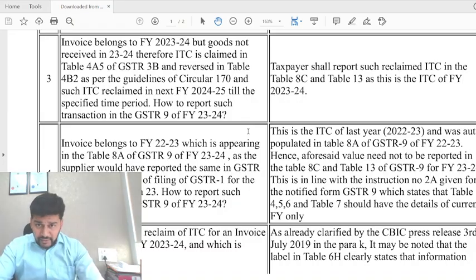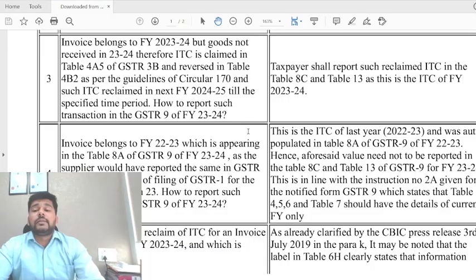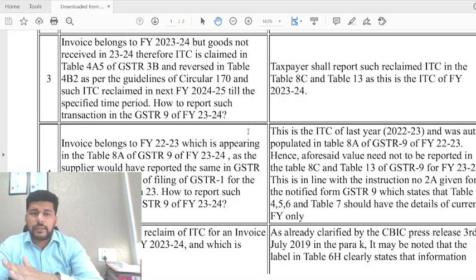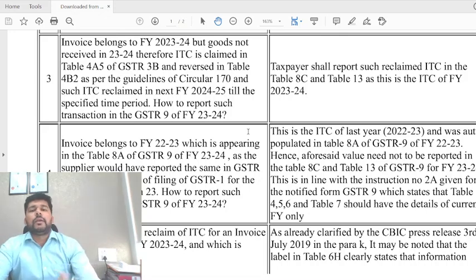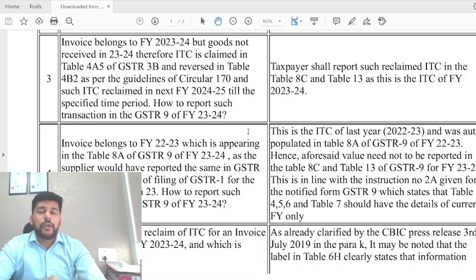But now the advisory says that the taxpayer shall report such reclaimed ITC in table 8C. Friends, in the first place, the primary claim of this credit and its reversal in itself is not in line with the provisions of section 16. In such a scenario, although the advisory says one thing, we are not in particular agreement with this point, because even though the advisory says that you avail and reverse it, unless I am in receipt of goods, I will not avail the input tax credit, because technically it would be incorrect.